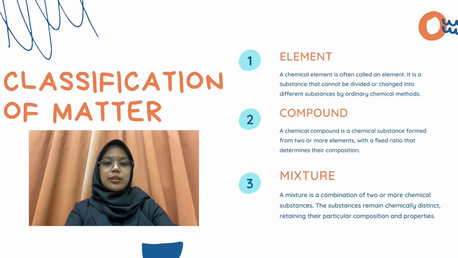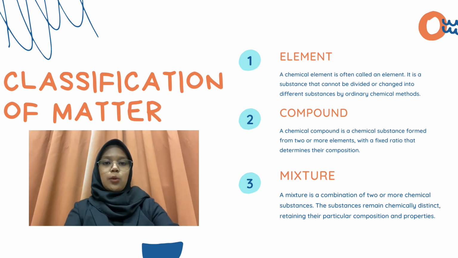And the last one is a mixture. A mixture is a combination of 2 or more chemical substances. The substances remain chemically distinct, retaining their particular composition and properties. There are 2 types of mixtures. The first one is heterogeneous mixtures, it doesn't have uniform properties throughout. For example, a mixture of oil and water, a mixture of nuts and cakes.